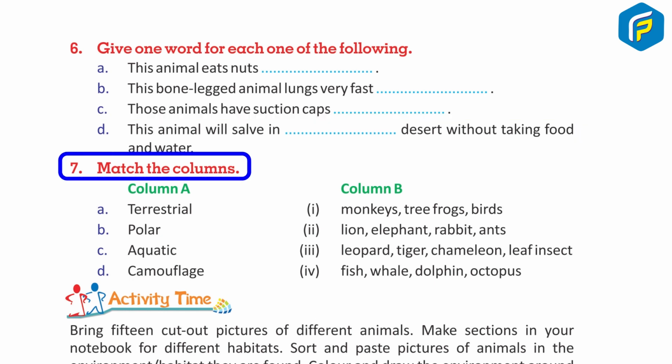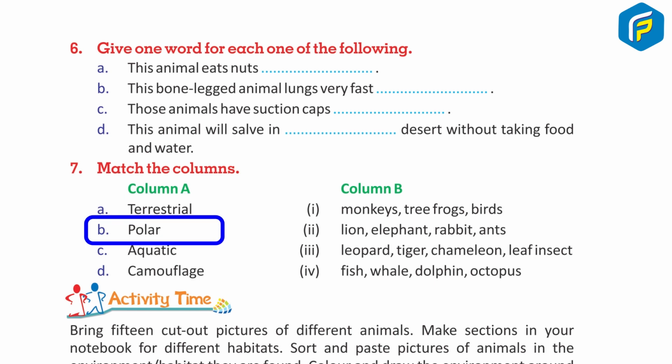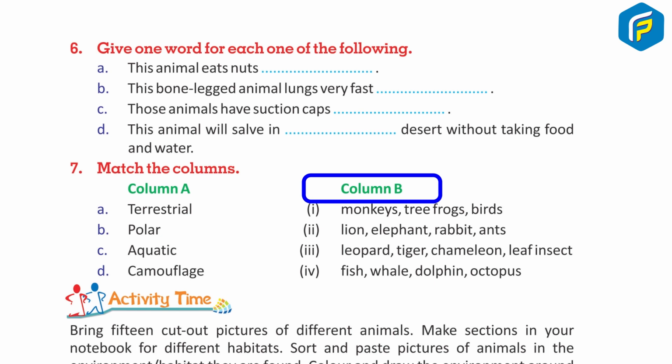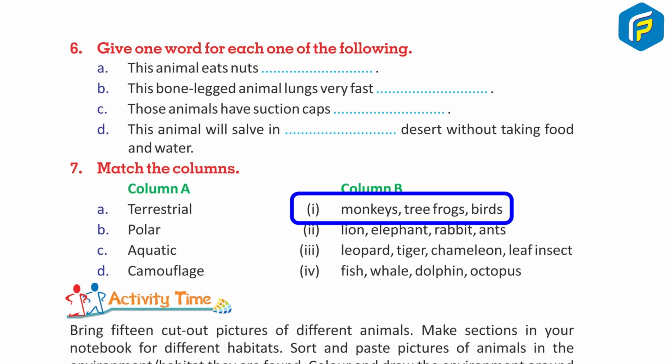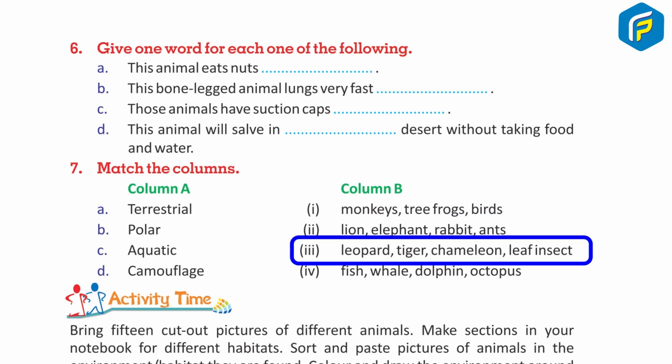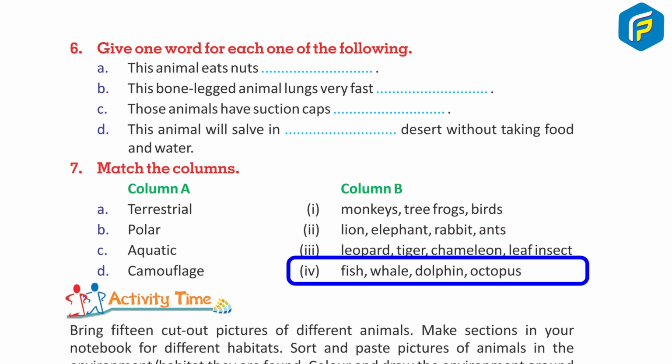7. Match the columns. Column A. A. Terrestrial. B. Polar. C. Aquatic. D. Camouflage. Column B. 1. Monkeys, tree, frogs, birds. 2. Lion, elephant, rabbits, ants. 3. Leopard, tiger, chameleon, leaf insect. 4. Fish, whale, dolphin, octopus.